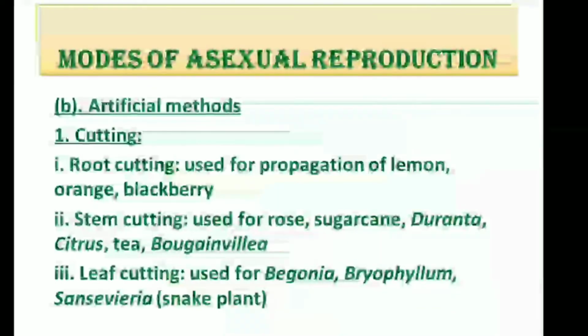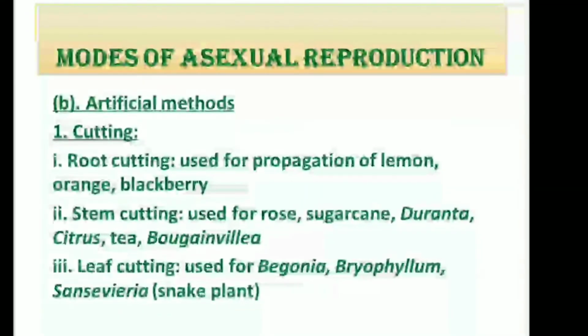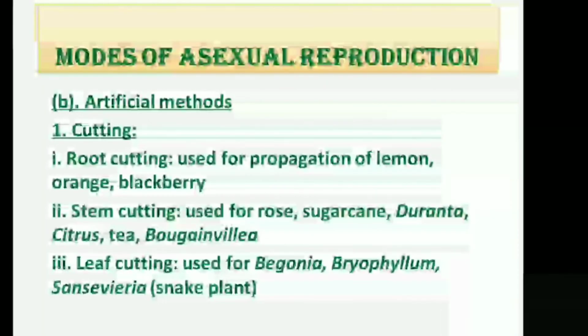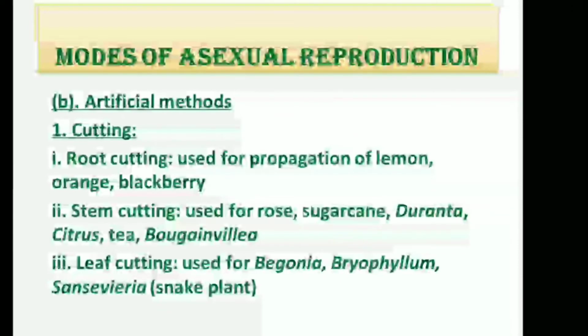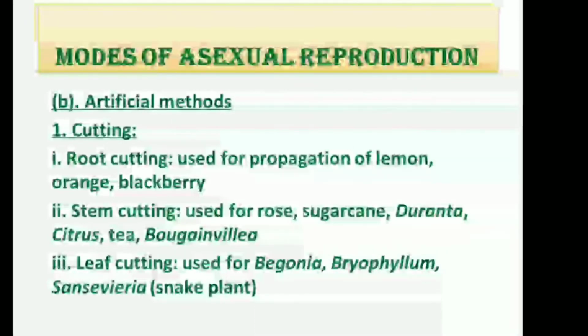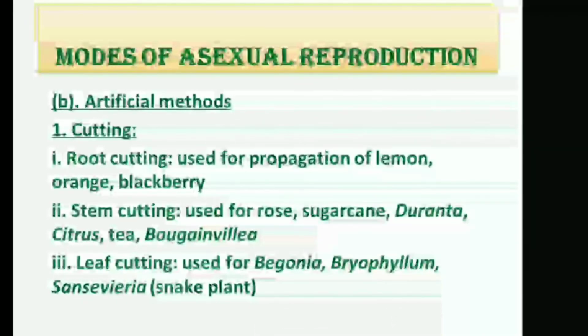Now the second mode of vegetative propagation, that is the artificial method. These are man-made methods of vegetative propagation, and this is also known as horticultural propagation. Now let us begin with the first process, that is cutting. Cuttings are cut pieces of root, stem and leaves which are planted in nurseries.